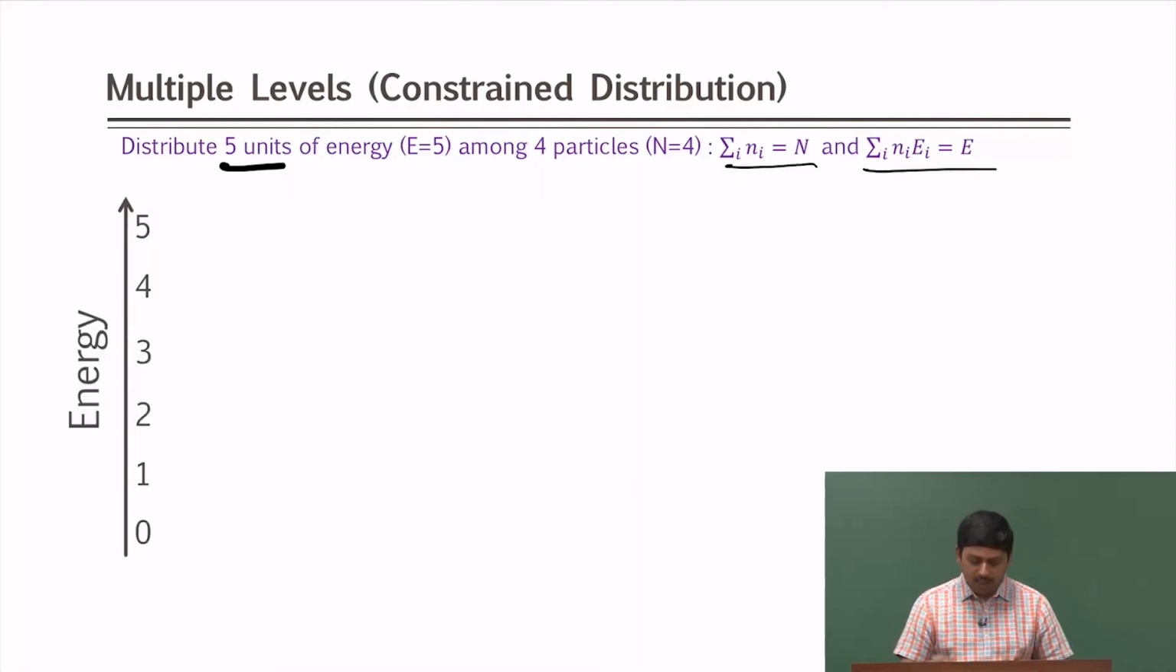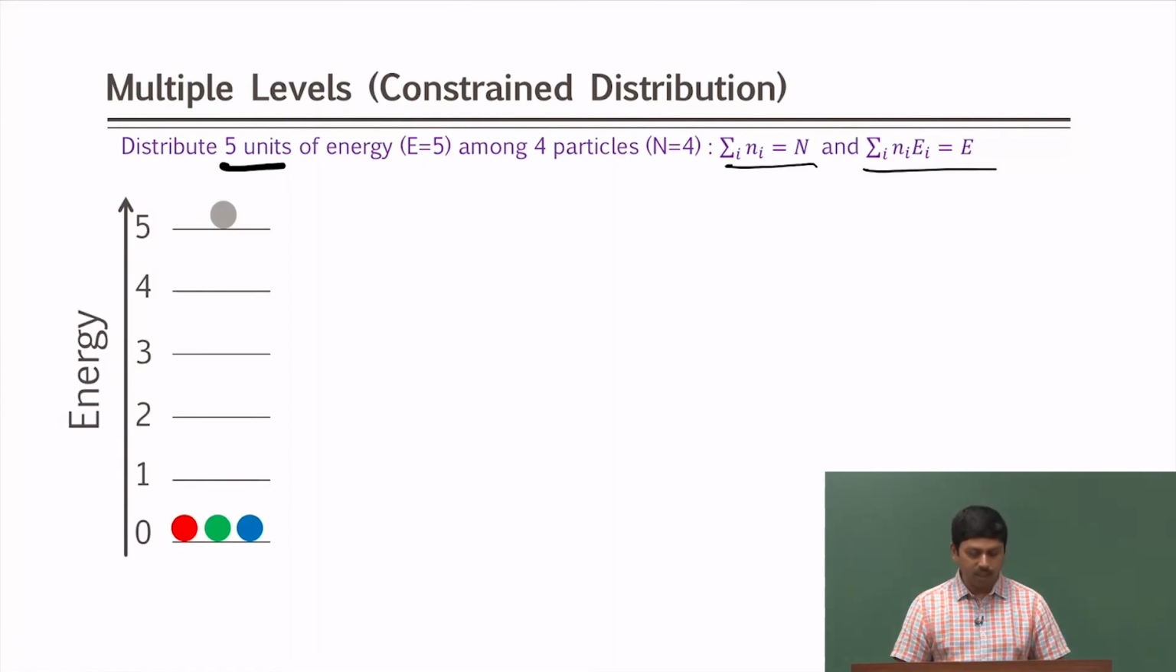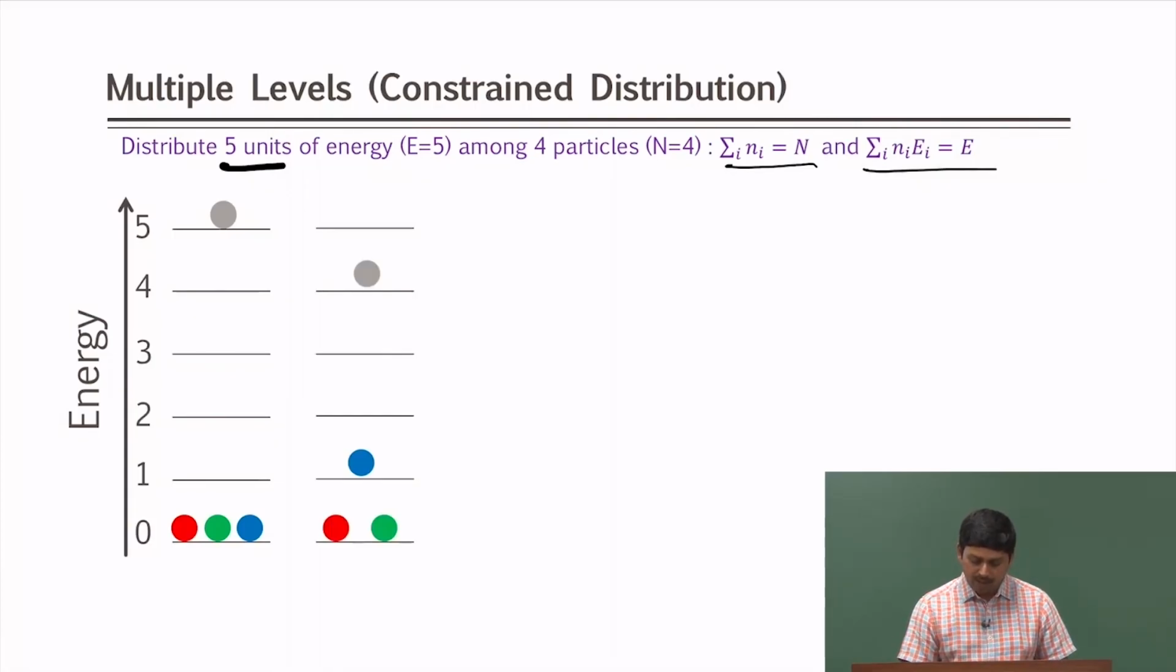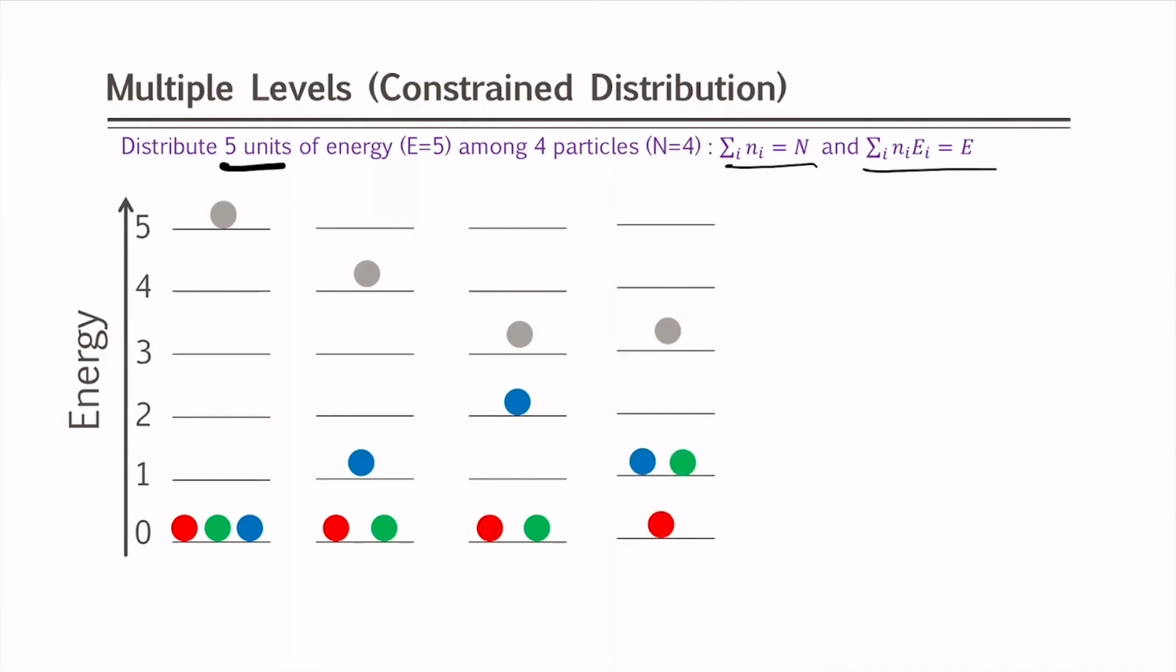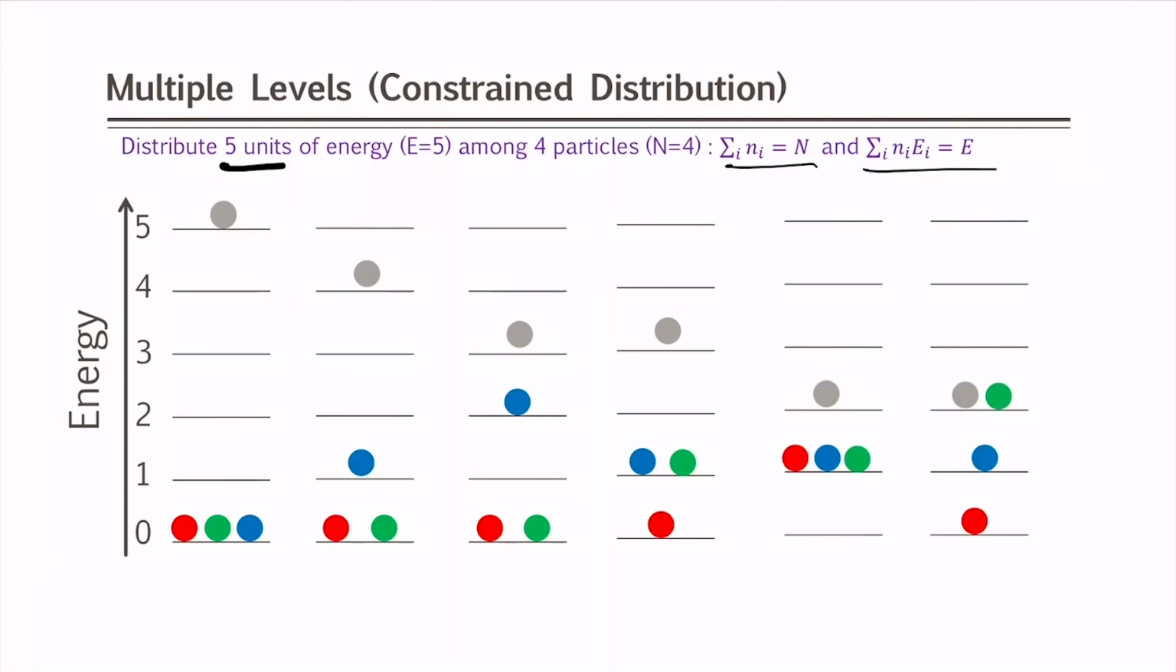I can do that by drawing the levels, simple levels, and distributing them. For example, my units of energy is 5. So, I put 1 particle in level 5 and I put 3 particles here. So, I have 4 particles, right. This is one possible distribution. I can now have another possible distribution as this one, and another. So, now it is 4 and 1, now it is 3 and 2, now it is 3 and 1 1, now it is 2 and 1 1 1, and now it is 2 2 1, and each of them has different W's. So, now I got 6 possible distributions, A B C D E F.